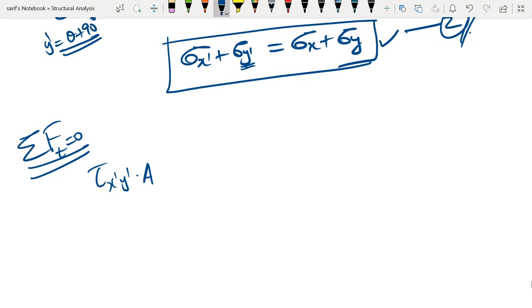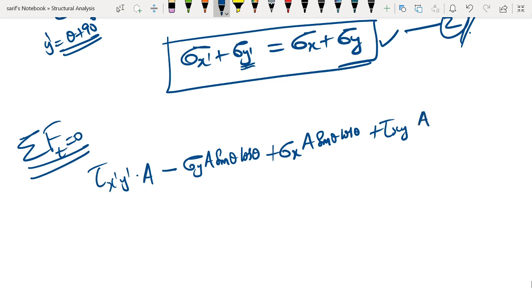The remaining forces are going to be minus sigma y into A into sine theta cos theta plus sigma x into A into sine theta cos theta, then we are going to have plus tau xy into A sine square theta minus tau xy into A cos square theta equal to 0.